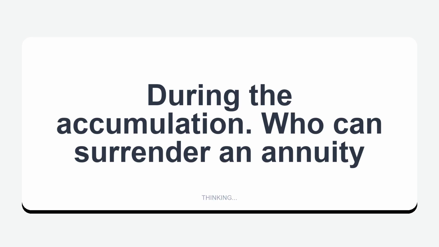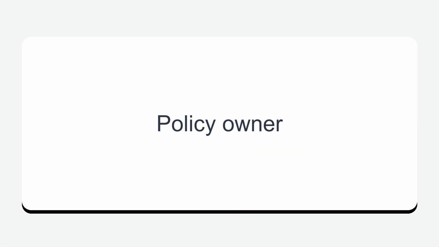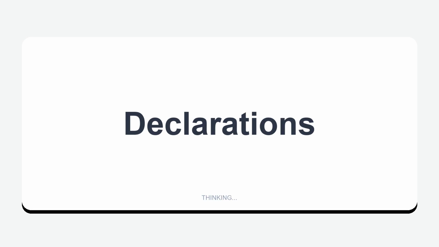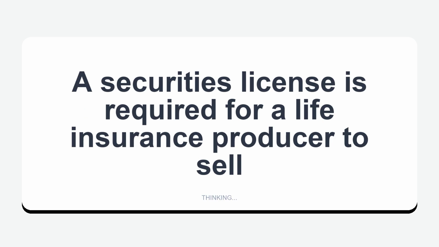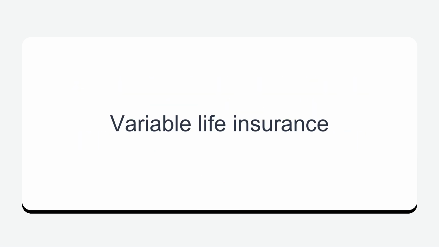During the accumulation, who can surrender an annuity? Policy owner. Declarations. In what part of an insurance policy are policy benefits found? A securities license is required for a life insurance producer to sell: Variable life insurance.